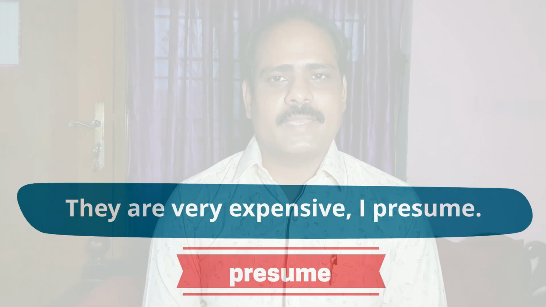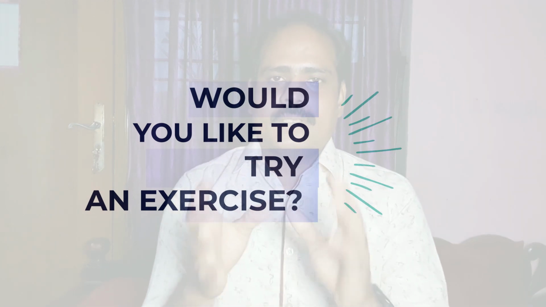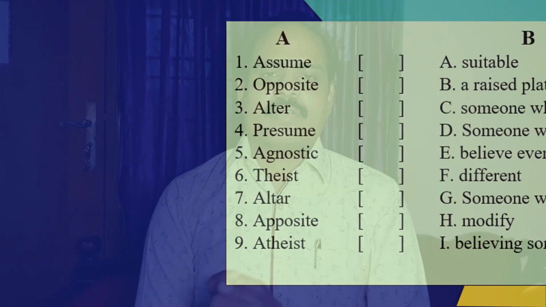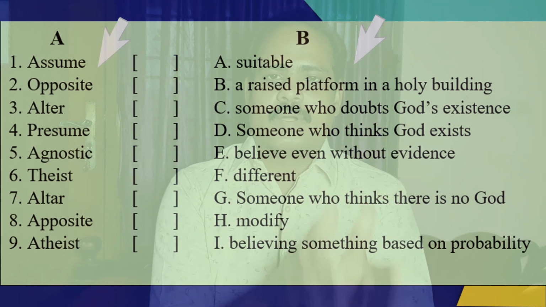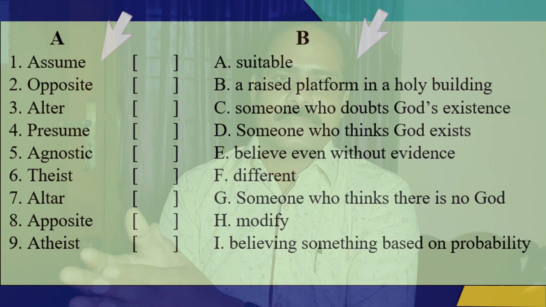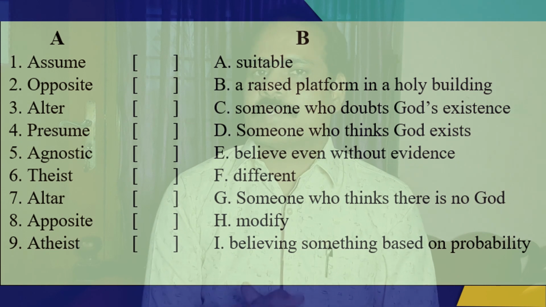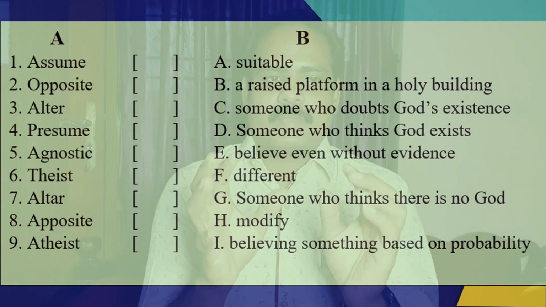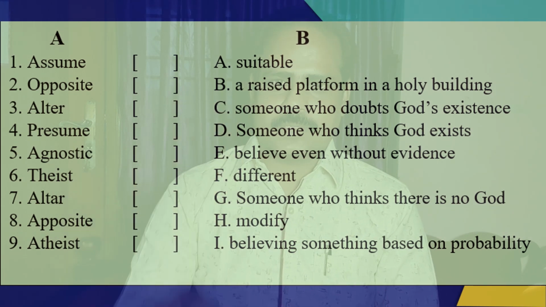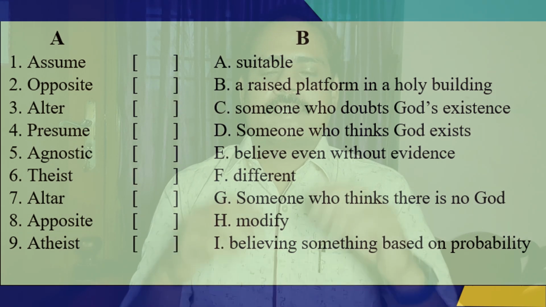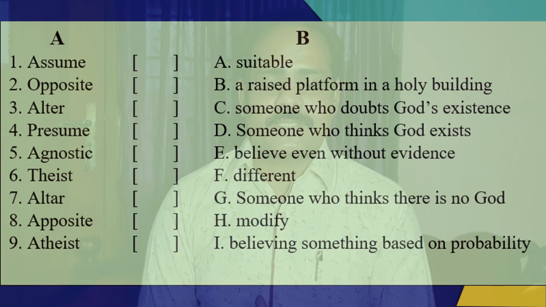Now, would you like to try an exercise? Okay, go ahead and take this matching test. So you can see set A and set B. You have to make sure that you match the words on the left with the definitions on the right. And make sure you write down letters A, B, C, D, E, F, G, H, I. Okay? And then I'm going to give you a 10-second pause. Now you can pause the video and then try writing the letters and check with the answers that are going to be displayed after 10 seconds. Okay? Try it now. All the best.